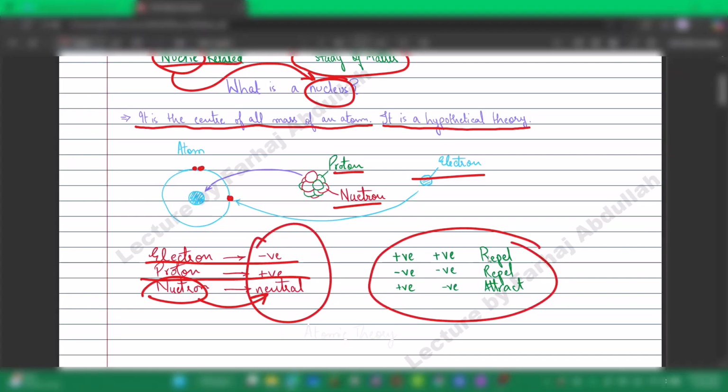With regards to their relations with each other, positive and positive repel, meaning if I were to bring two protons together, they would repel and move apart. In the same way, negative and negative: if I bring an electron and an electron together, they would repel. But if I were to bring opposite charges together, an electron and a proton, a negatively and a positively charged particle, they would attract. This gives us the basic understanding of charges: like charges repel, opposite charges attract.